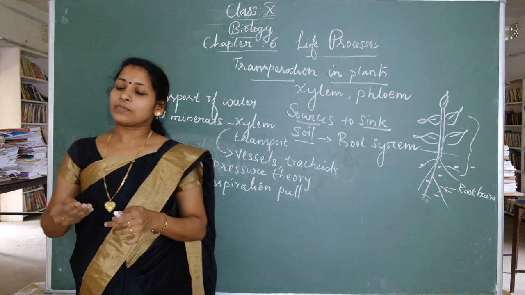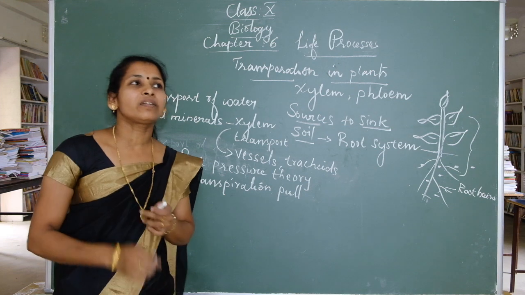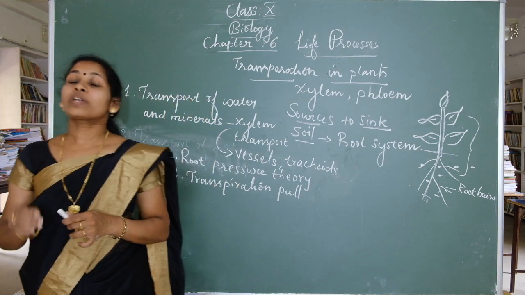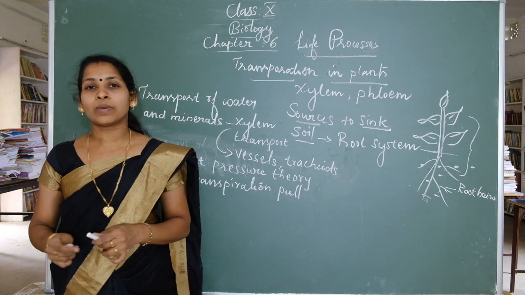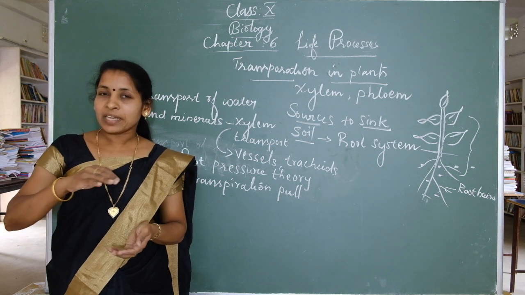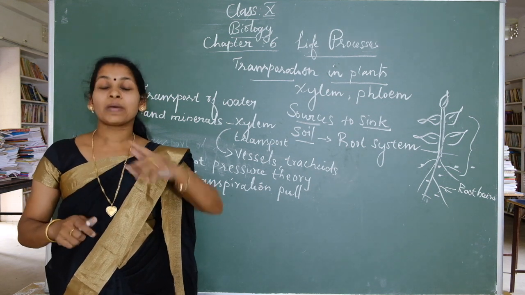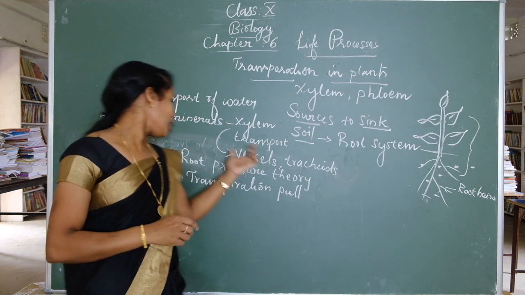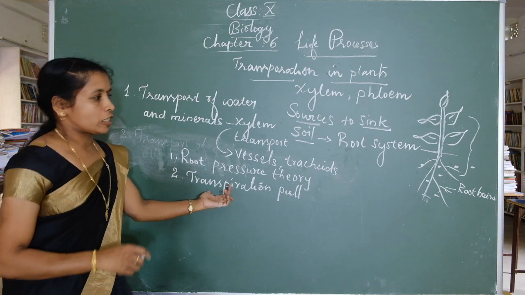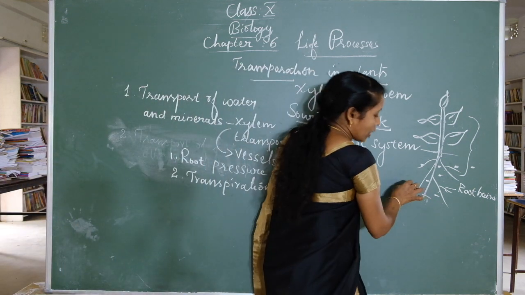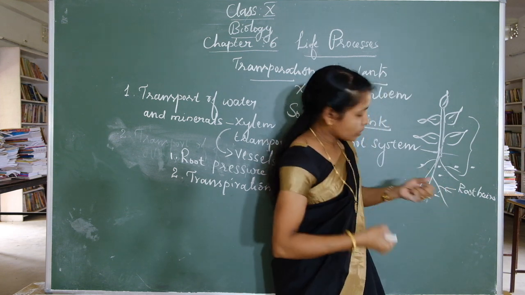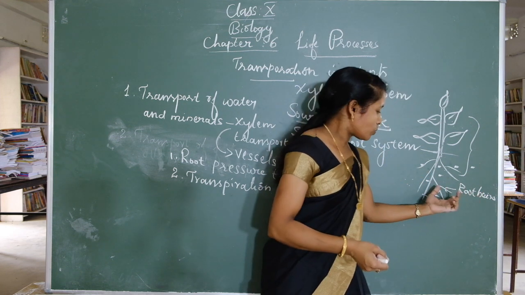Water is absorbed by osmosis. Osmosis we already studied. What do you mean by osmosis? The water molecules move from higher concentration to lower concentration through a semi-permeable membrane. That is called osmosis. Water is absorbed by osmosis and minerals are absorbed as ions by active transport. Here ions are dissolved inside that water, and the root absorbs water by the osmosis process.